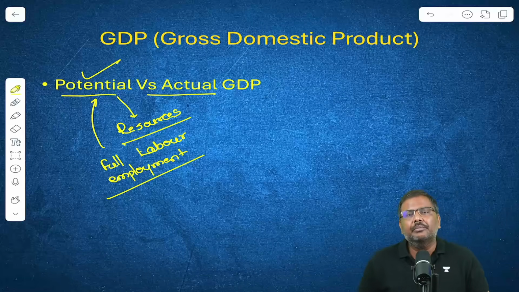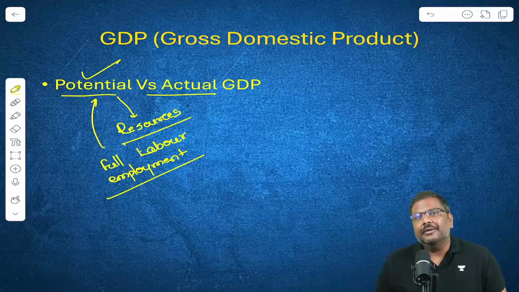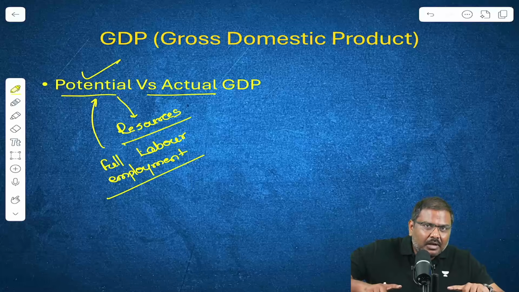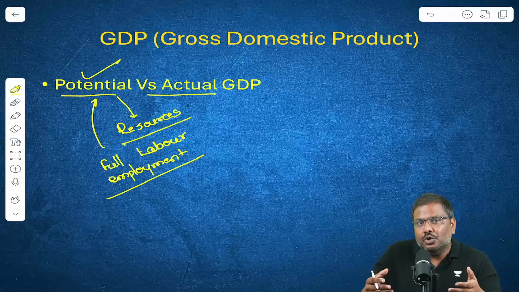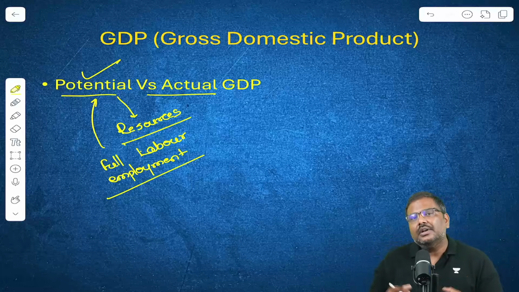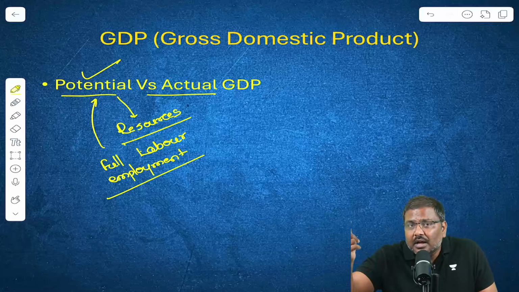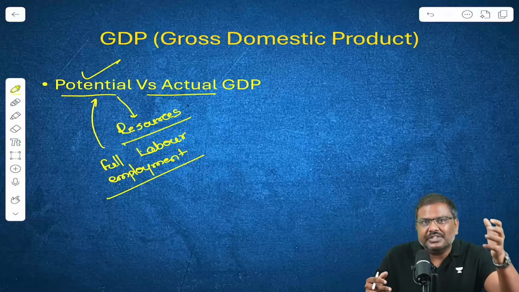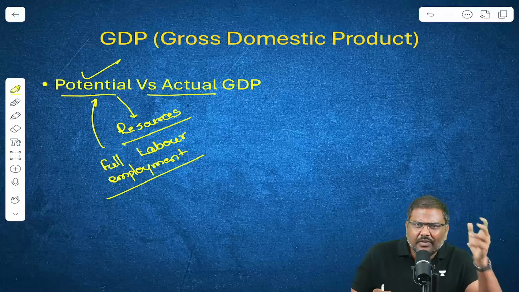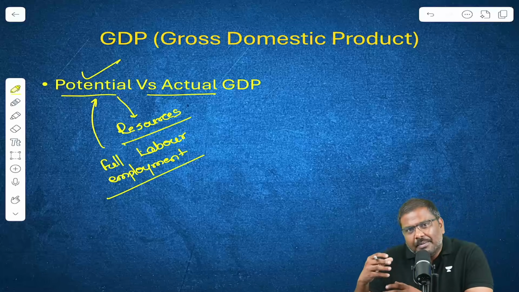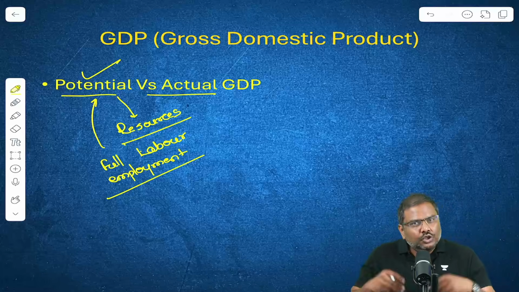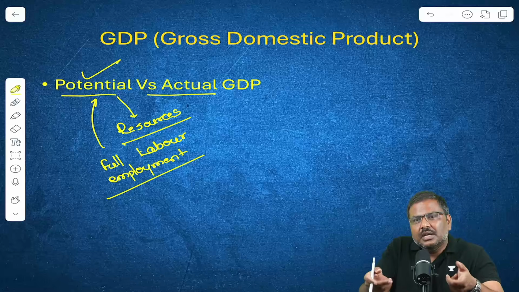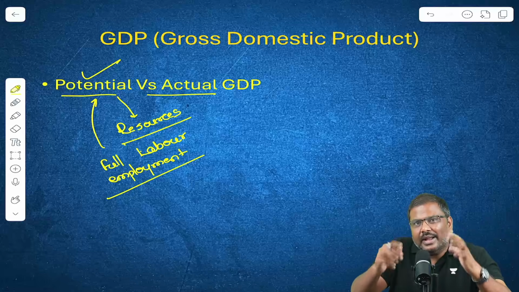as potential GDP. Whereas in reality, if the resources are available, that doesn't mean you will be able to use all the resources efficiently. If labor is available, that doesn't mean everybody who is seeking a job will get a job. For example, in recent times, because of what is happening in the external market, because of what is happening in West Asia, because of what happened during the pandemic, don't you think people were searching for jobs, but they were not able to get the jobs?